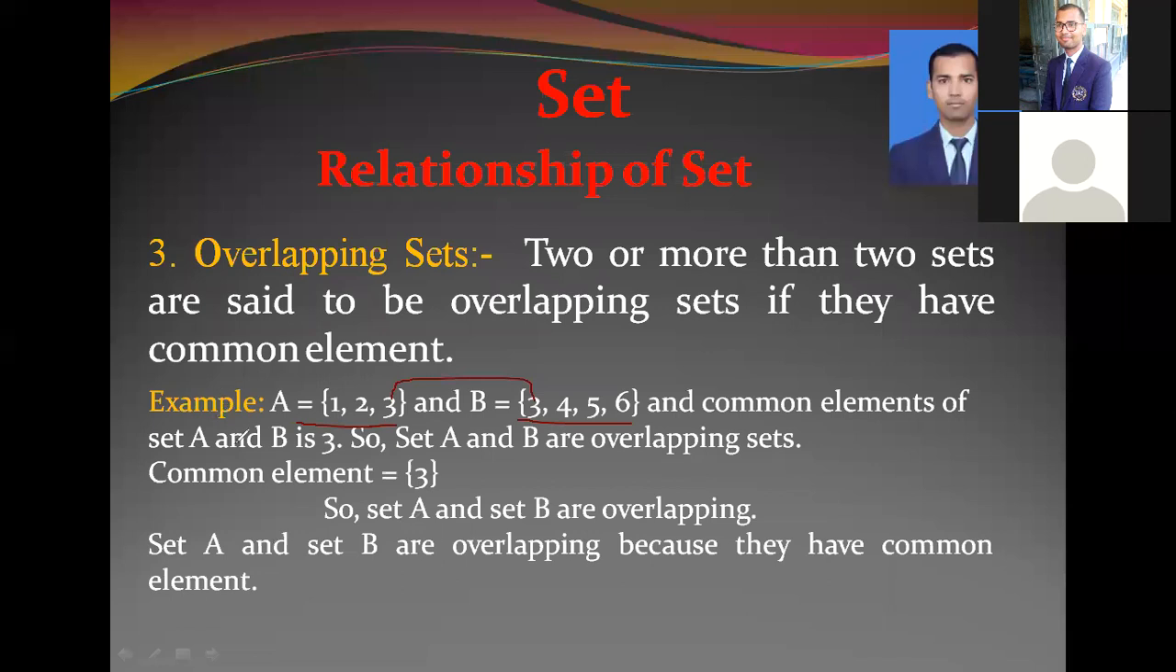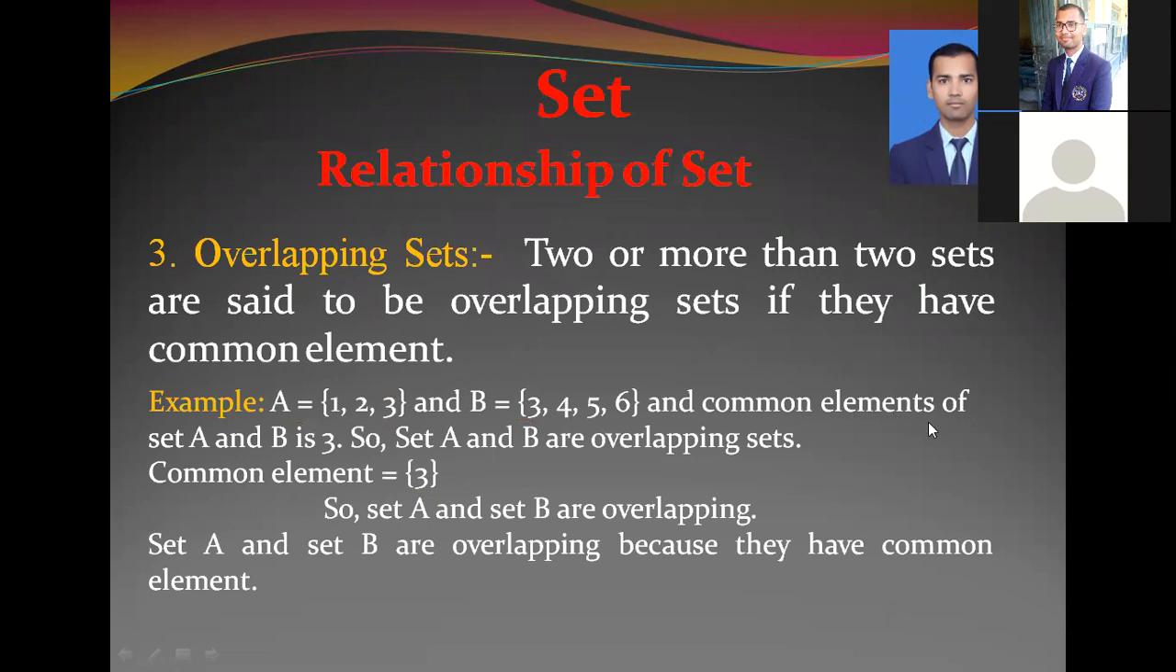Okay. So remember one thing. How many sets are given there? But if they have any common element, at least one, there may be 1, 2, 3, 4, 5 common elements, but if they have at least one common element, then they are said to be overlapping sets. In the same way, we have here 3 as common element, so this set A and B are said to be overlapping sets. Otherwise, no.